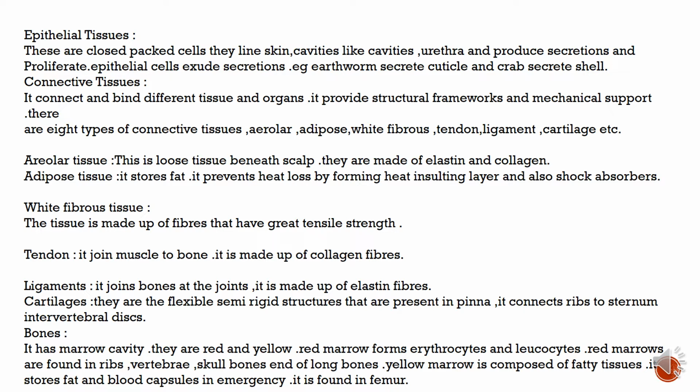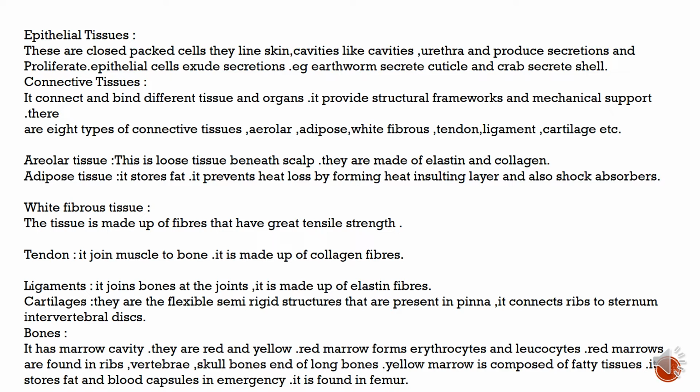Connective tissue connects and binds different tissues and organs. It provides a structural framework and mechanical support. There are types of connective tissues: areolar, adipose, white fibrous, tendon, ligament, cartilage, etc. Areolar tissue is the loose tissue found beneath the skin. It is made up of elastin and collagen. Adipose tissue stores fat and prevents heat loss by forming a heat insulating layer, and also acts as a shock absorber.